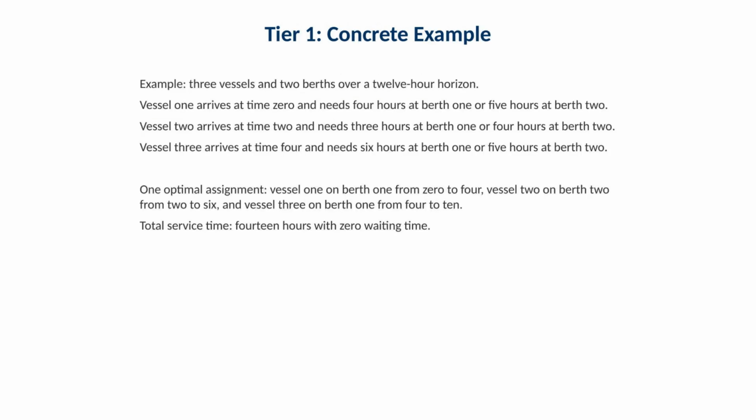This example uses 3 vessels and 2 berths over a 12-hour planning horizon. Vessel 1 arrives at time 0, Vessel 2 arrives at time 2, and Vessel 3 arrives at time 4. One optimal assignment is Vessel 1 on berth 1 from 0 to 4, Vessel 2 on berth 2 from 2 to 6, and Vessel 3 on berth 1 from 4 to 10. The example reports a total service time of 14 hours with 0 waiting time, illustrating how complementary berth choices can eliminate queues.